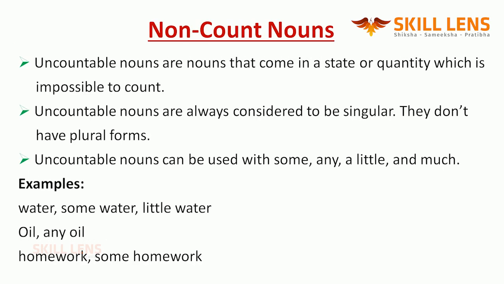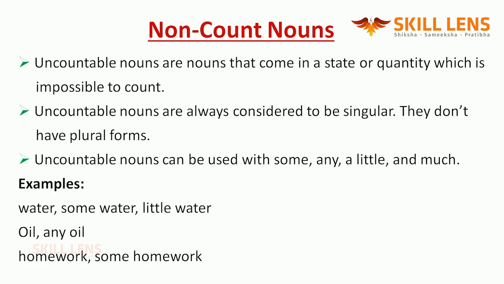The next will be the non-count nouns. We also call them mass nouns or uncountable nouns. As the name suggests, it is something that is not countable. It is in a state of quantity that is not countable. So uncount nouns are always singular.